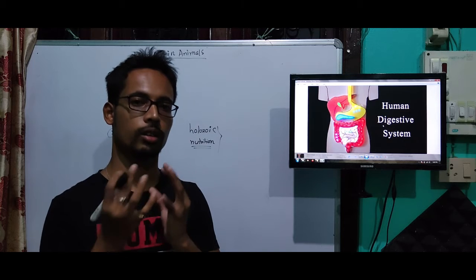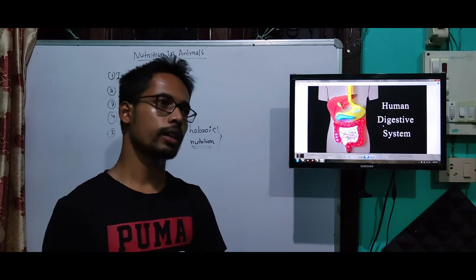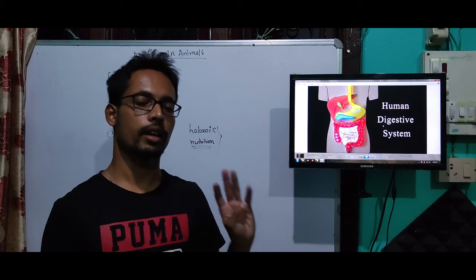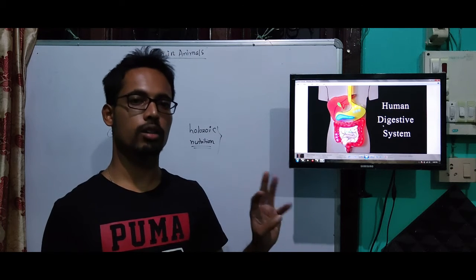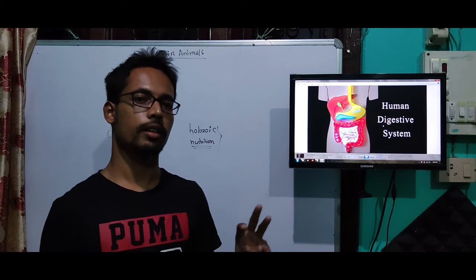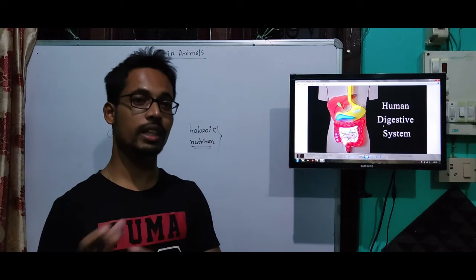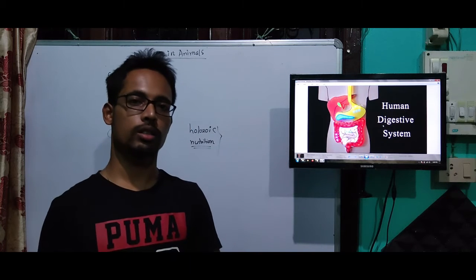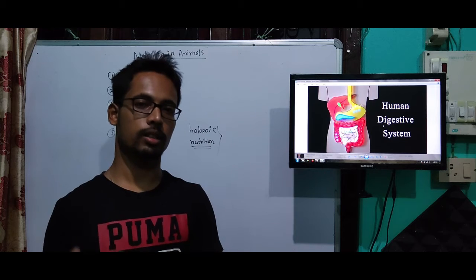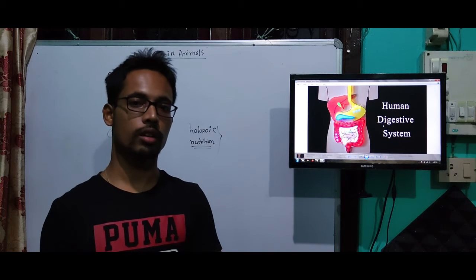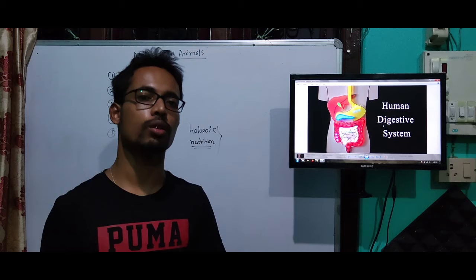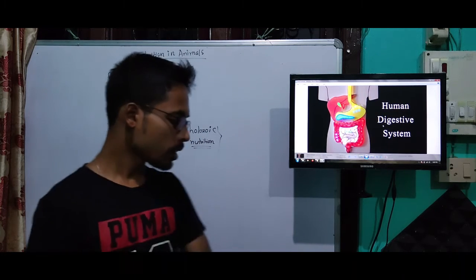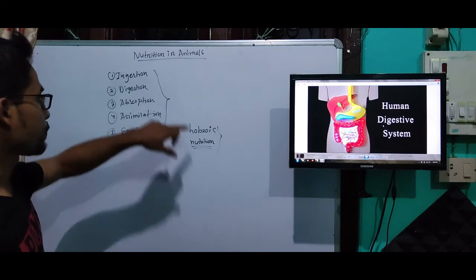We have a mouth. We have 4 different types of teeth. What are they? Incisors, canines, premolars and molars. Incisors and canines help us to tear or cut the food, and premolars and molars help in chewing. They help us to chew the food and grind it into small particles so that it can be easily swallowed.